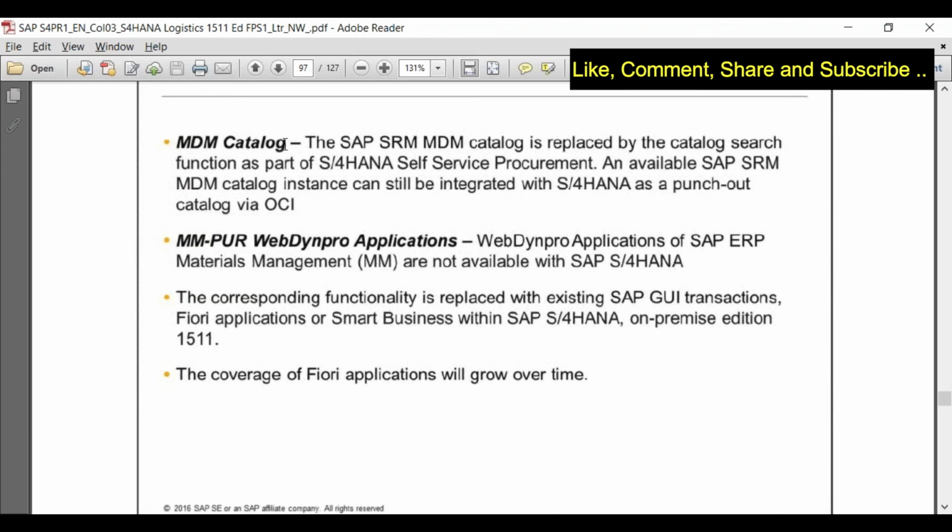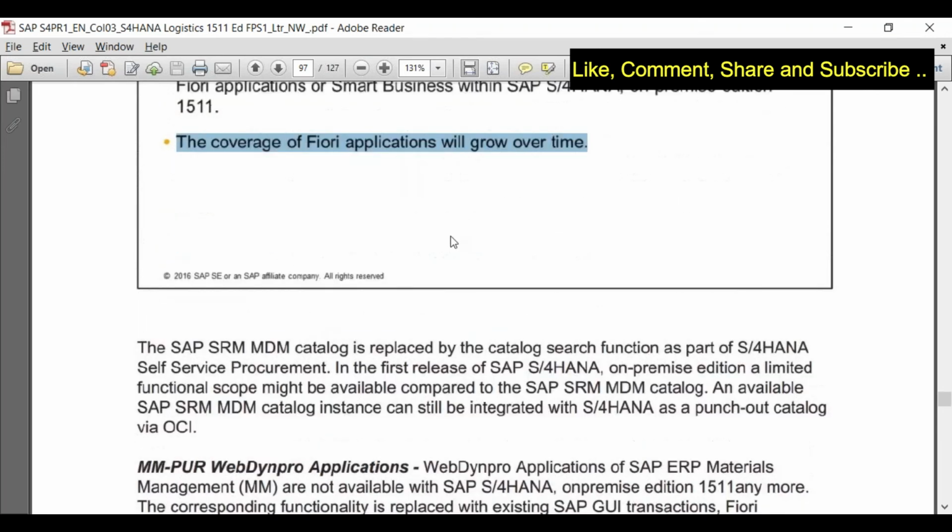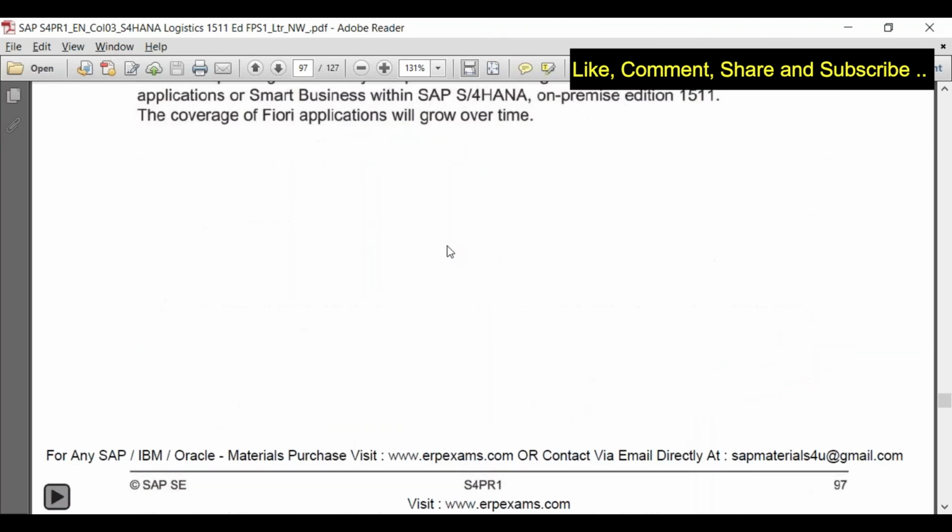Okay, MDM catalog. I think this is again one of the functionalities related to self-service procurement, which is a separate component altogether. SRM, as I told you, will be integrated with SAP S/4HANA. So going forward, this will be part of the SRM functionalities embedded within the SAP core system. Grave in-pro applications, if you were using them earlier, are not going to be supported in SAP S/4HANA. The reason is that now you have the SAP Fiori apps and coverage, as we are discussing again and again. The coverage of SAP Fiori applications will grow over time. Day by day, you'll find there are some changes in Fiori, some simplifications in the existing apps, and some apps being added on a day-to-day basis.